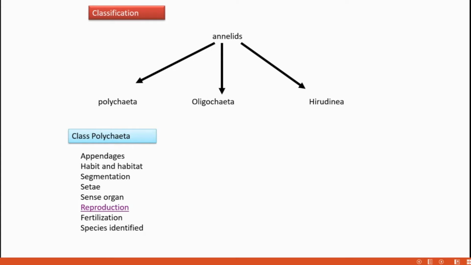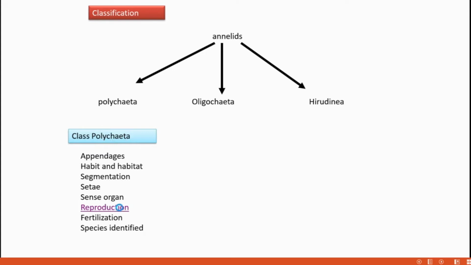Then coming to setae. Setae are present, usually in the parapodia. What is parapodia? That we will see later. Since they have so many setae, that's why it is called Polychaeta.